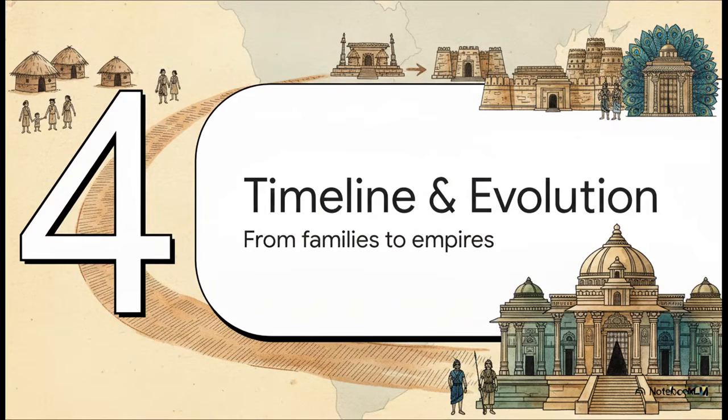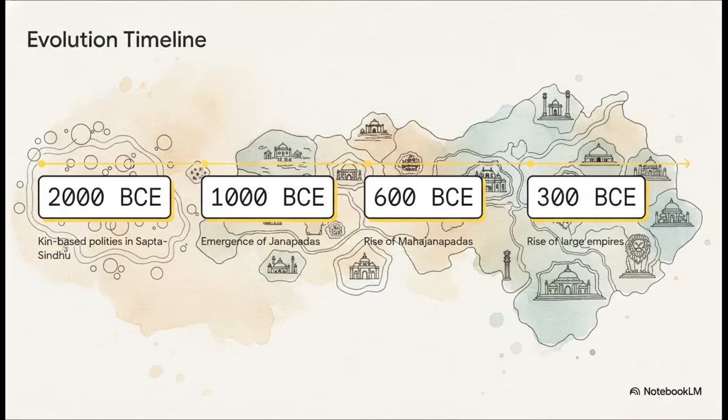Let's roll into Section 4, the timeline and the evolution. We're going to trace this incredible journey from tiny family groups to massive empires. Let's look closely at the timeline here. Around 2000 BCE, we're starting with kin-based polities in the Sapta Sindhu, basically groups of relatives living together. Fast forward to 1000 BCE, and we see the emergence of Janapadas, which are territory-based states.